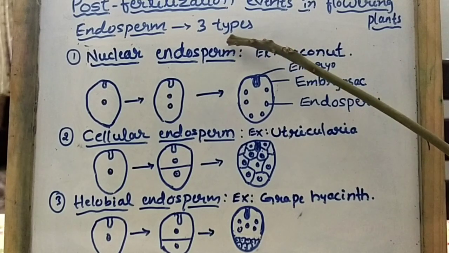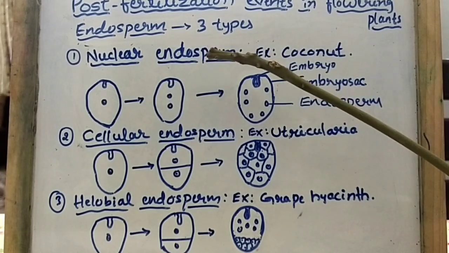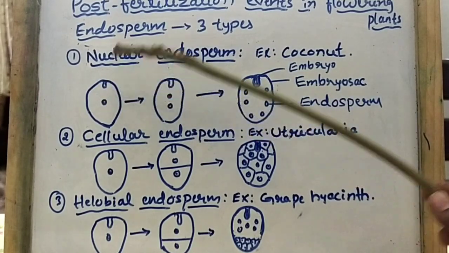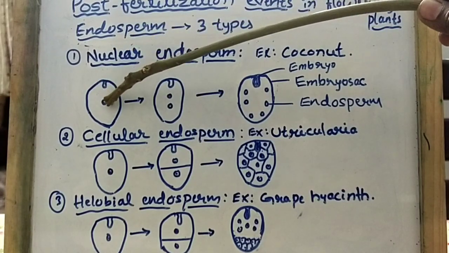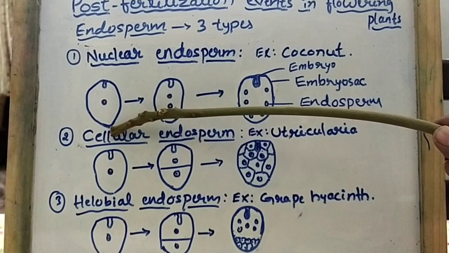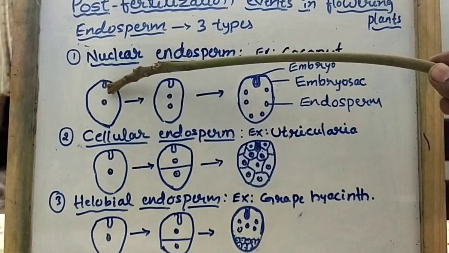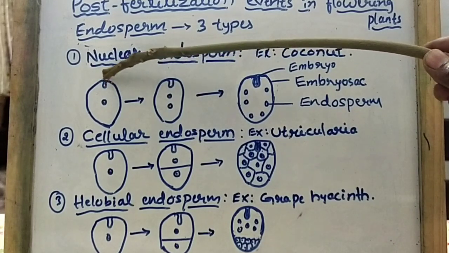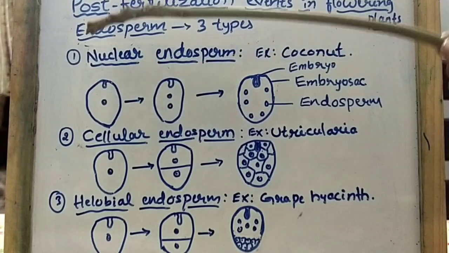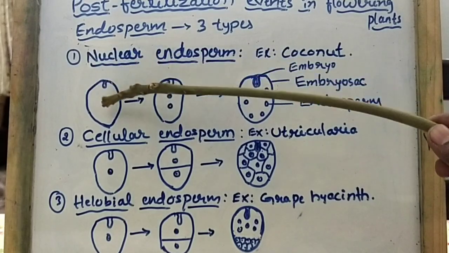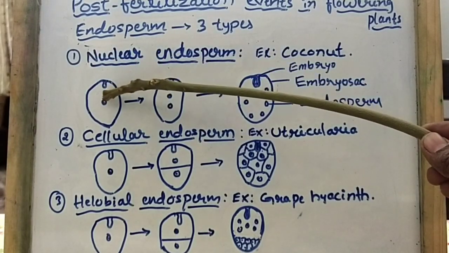So which is the nuclear endosperm here? This is the nuclear endosperm. In this type of development, this is the primary endosperm nucleus, and this is the zygote. This is the micropylar end and this is the chalazal end. Where is the zygote always present? Towards the micropylar end. This is the diagram of the embryo sac after double fertilization, with the zygote and the primary endosperm nucleus.